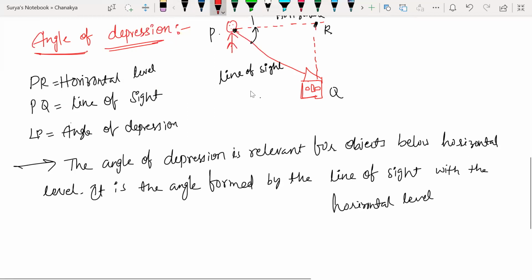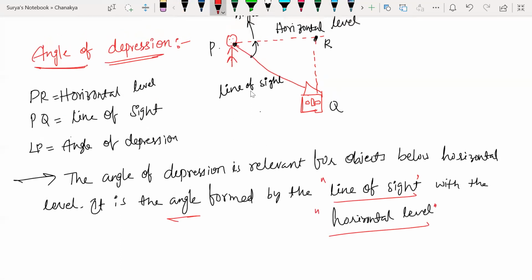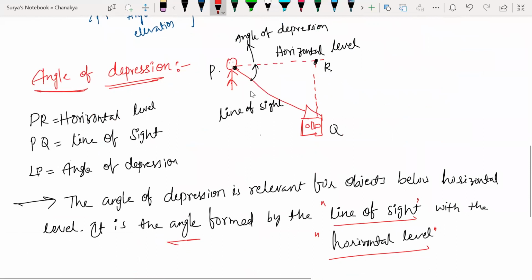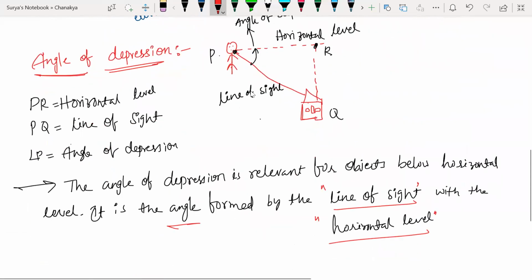Look at this. Here, the angle is formed by the line of sight with the horizontal level. Here also, the angle is formed by the line of sight with the horizontal level. But this is depression. The angle of depression is relevant for objects below the horizontal level.